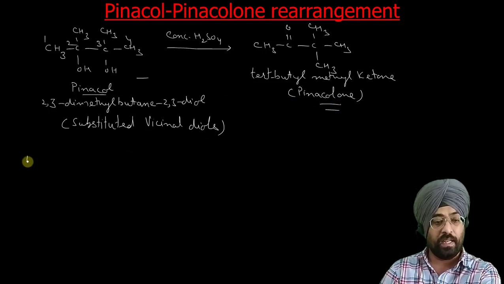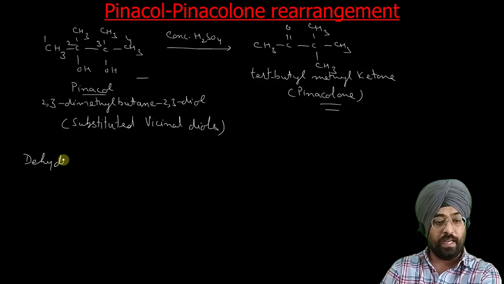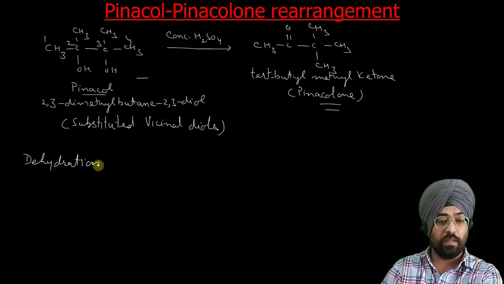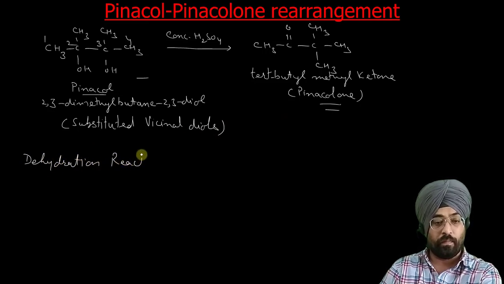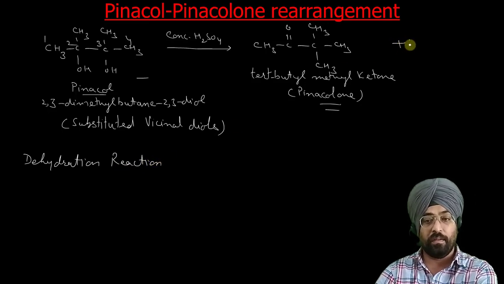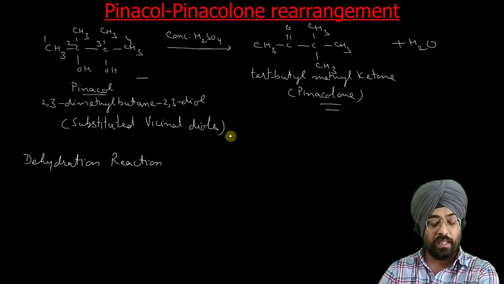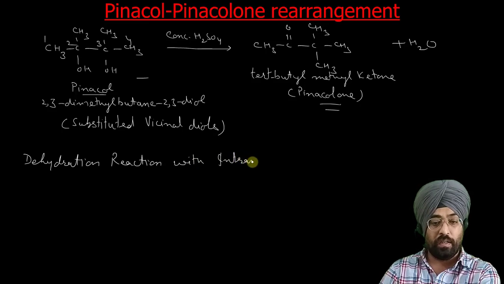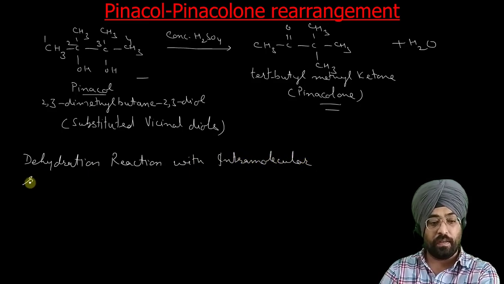Basically it is a dehydration reaction, because overall there is the removal of water, but this dehydration takes place with intramolecular rearrangement.